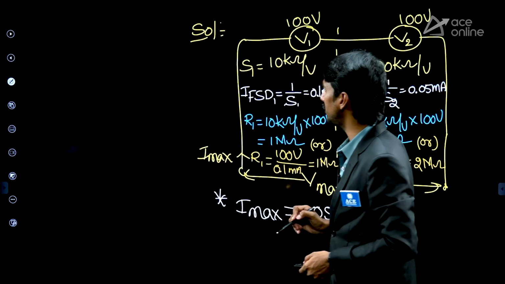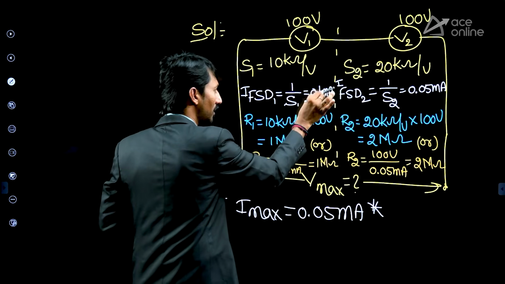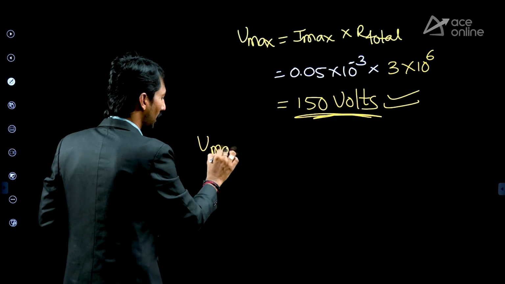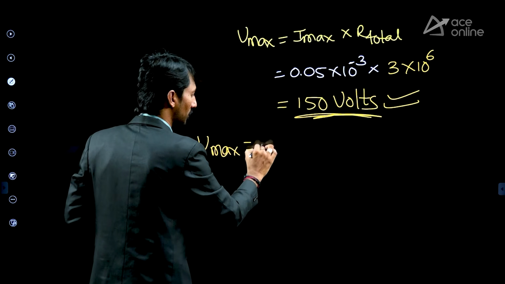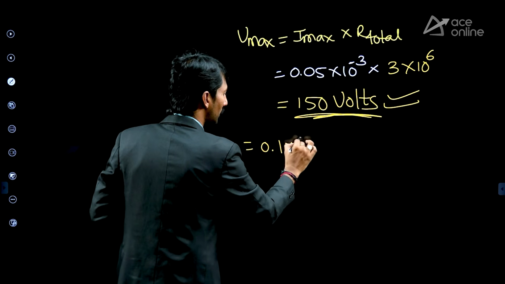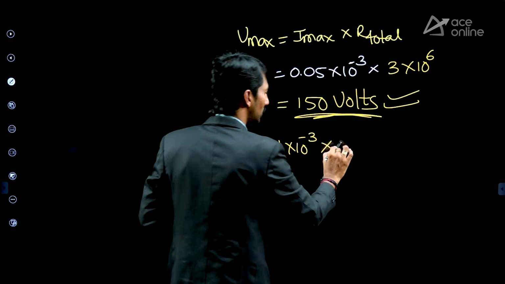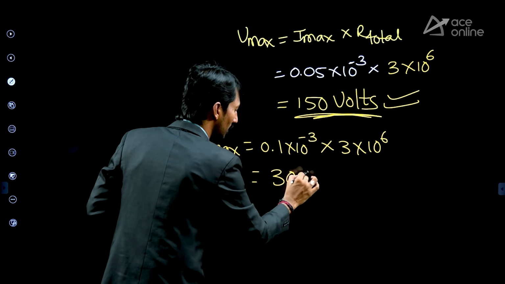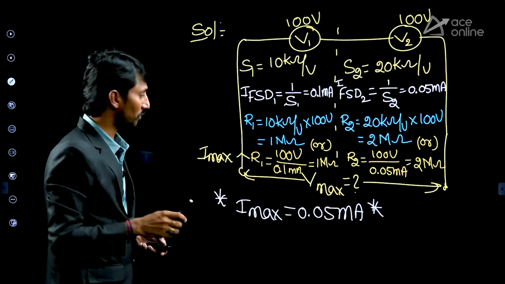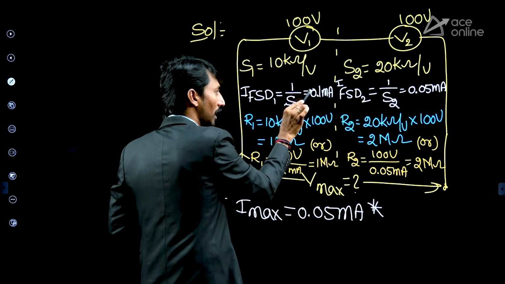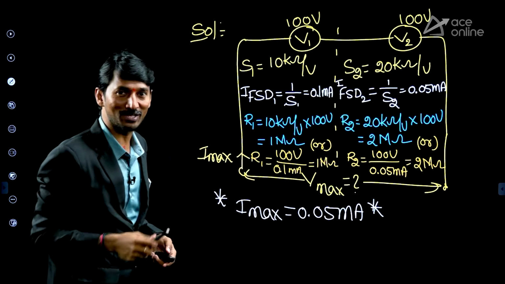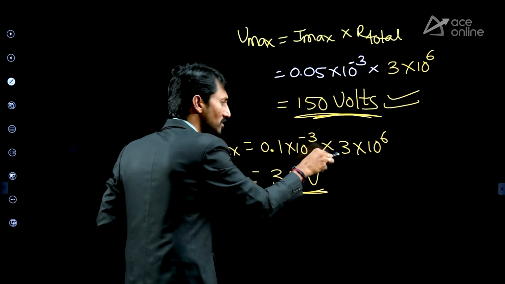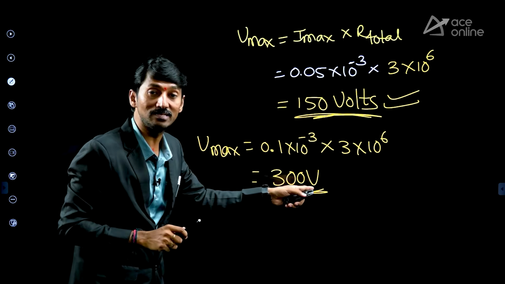Suppose by mistake, if you take 0.1 milli, for example, V maximum is equal to 0.1 into 10 power minus 3 into 3 mega ohm, 3 into 10 power 6. If you simplify this, 300 volt you will get. Why? Means if you are doing a small mistake, like among these two, this is more, by the thought, if you are taking this 0.1 milli, 0.1 into 10 power minus 3, 3 into 10 power 6. So answer is 300 volt.